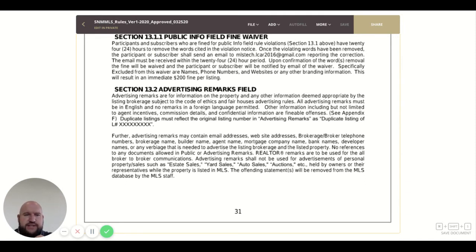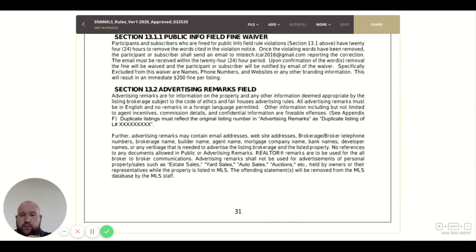That's why we're doing these classes. I want to make sure you understand what's going on. I want to make sure you know the difference. You've got public remarks. That's where we're putting just house information. We've got advertising remarks. That's where we're able to put special information that you want to let people know. It's built by a builder that you have a lot of respect for or has a lot of esteem in the neighborhood. You want to put your information, that's where that goes. And you've got realtor information. That's the realtor to realtor, broker to broker.